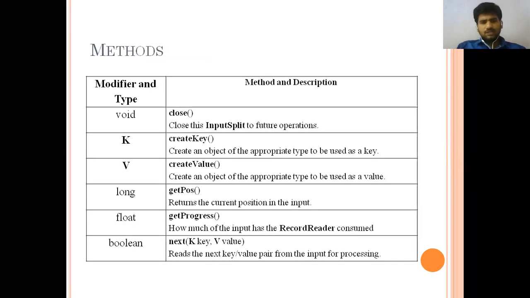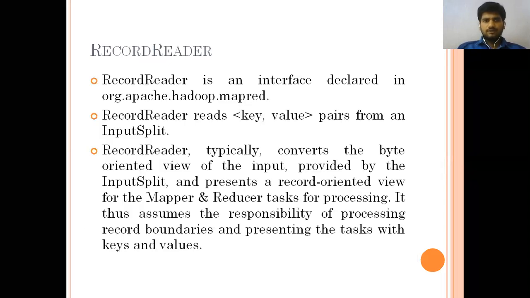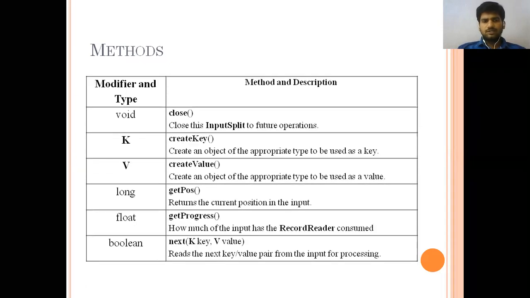These are the methods we have in the record reader. Why do we generally not have any return types? Simply, we can write void. We have a createKey method and a createValue method, and we have a description there. K is creating the key and V is creating the value, and long is the position, the current position of the input, and the float value gives the progress of a read